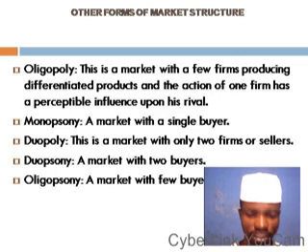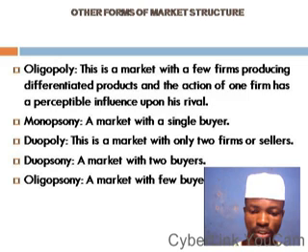Another one is monopoly. We've discussed monopoly, which is a market structure involving only one seller or one distributor or one supplier. But in the case of monopsony, it is a market with a single buyer. So monopoly, one seller. Monopsony, one buyer. Duopoly.